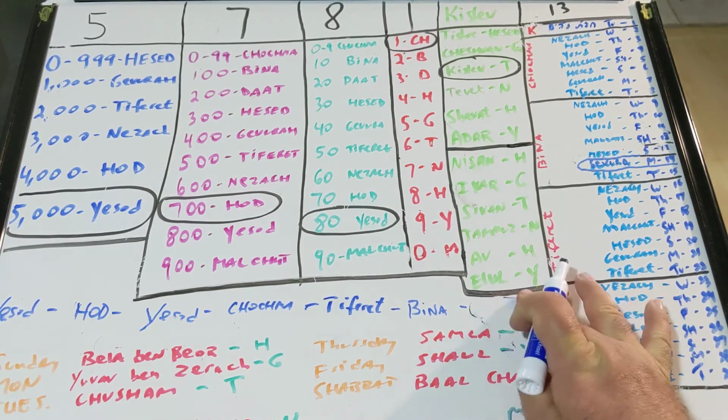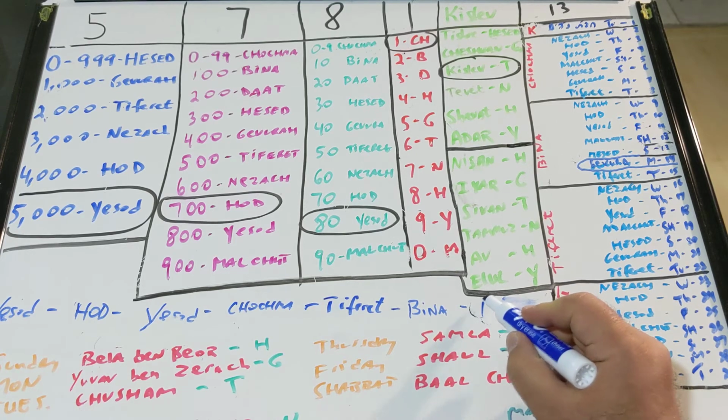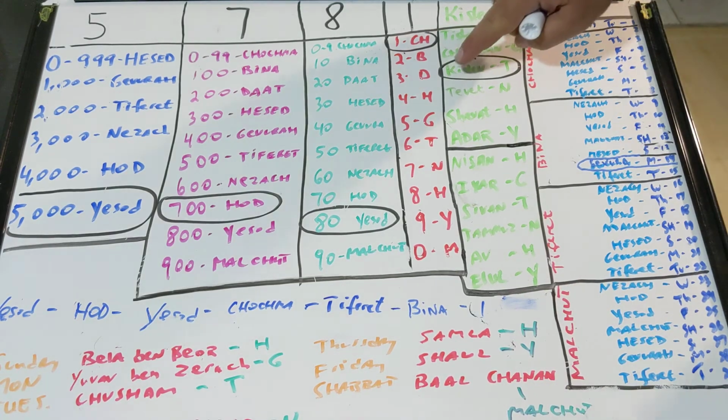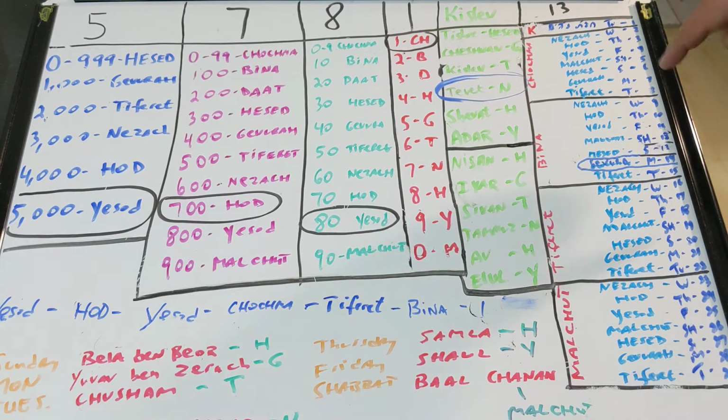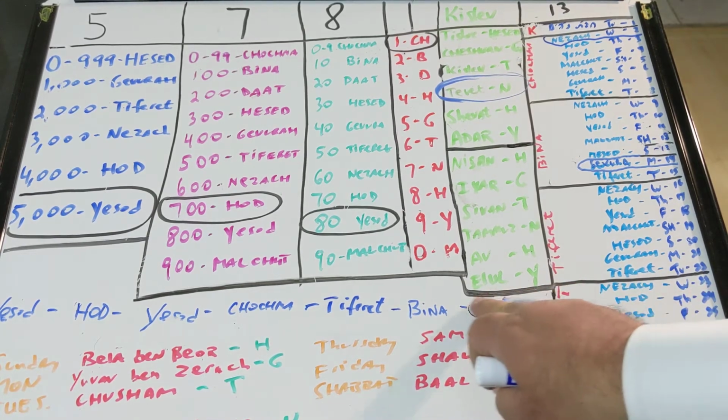Netzach, we write it in English. Let's change this too. Let's say it's the month of Tevet, and it's number, any number, let's say number two here. So it's going to change, right?